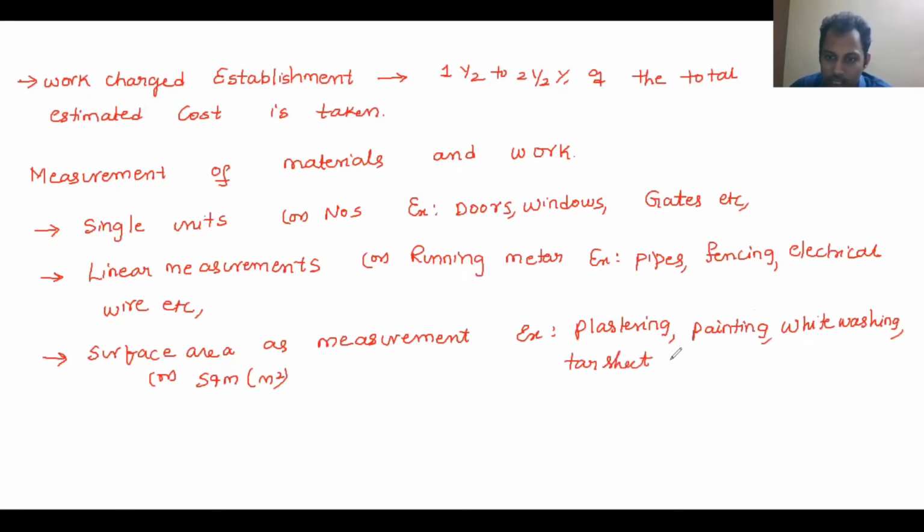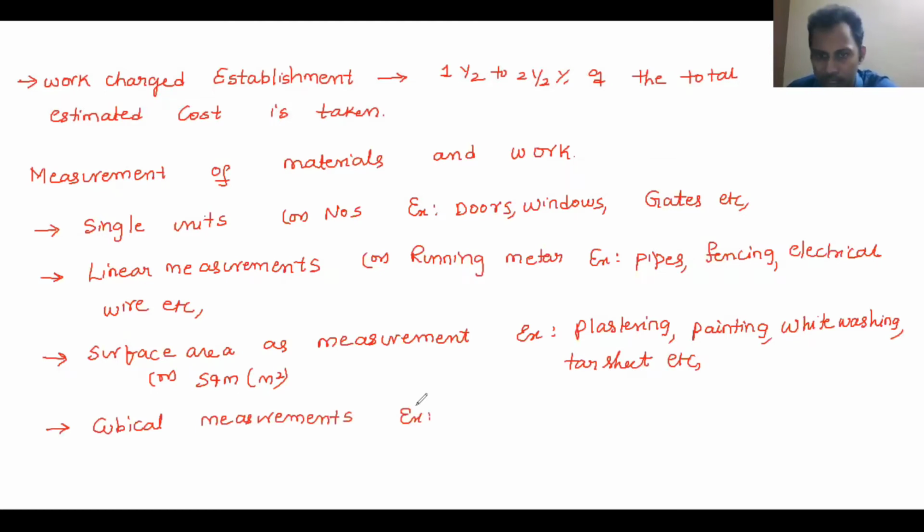So all these things which have surface measurements predominant, there we will take the surface area as the unit of measurement. Next is cubical area, cubical content, cubical measurement, where all the dimensions are predominant.